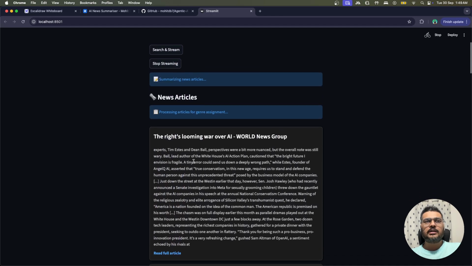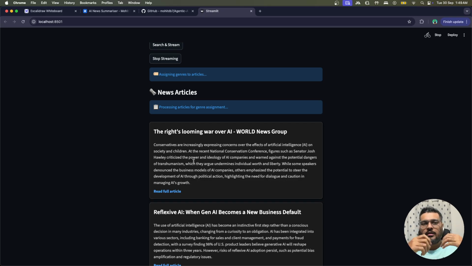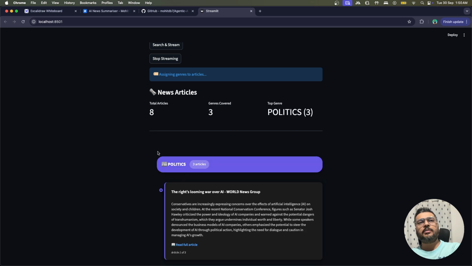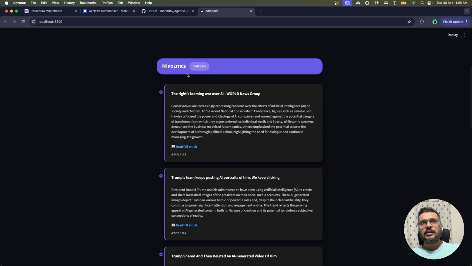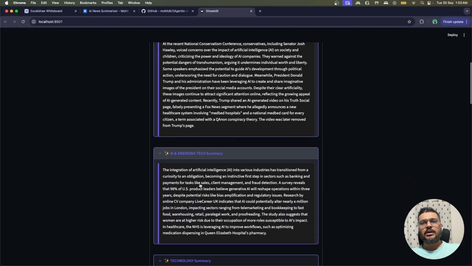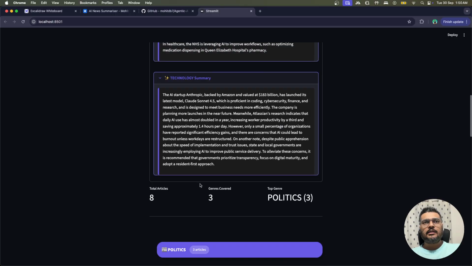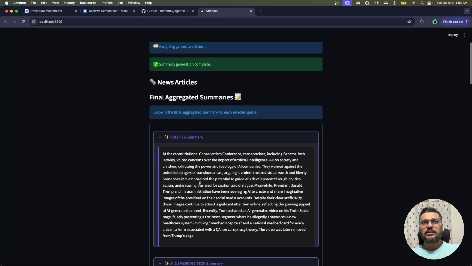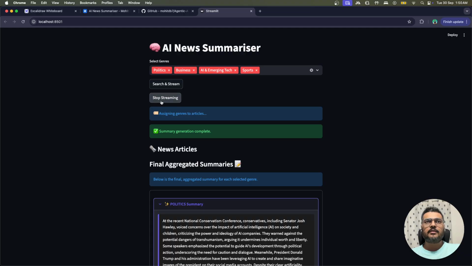And these news items have a lot of content and are quite big. But the moment I get the summary, that content is replaced by the summary of it. And the moment I have the genres assigned, each news article is now part of a genre, if you see over here. Correct. And once the final summary is ready, this is what your final page looks like.